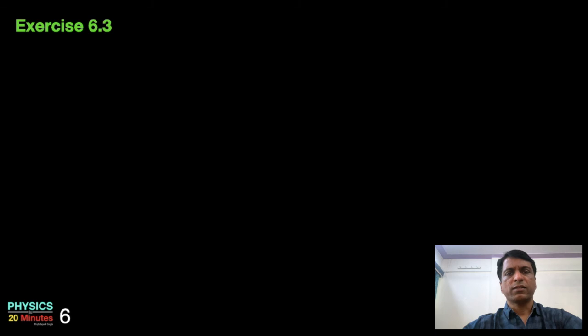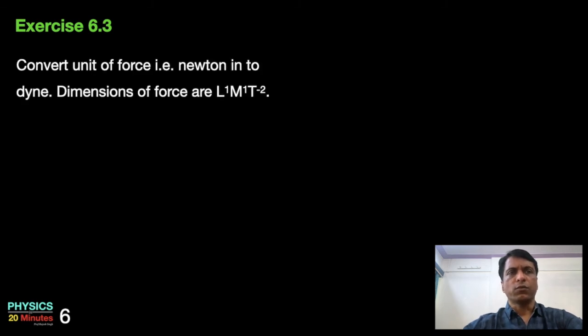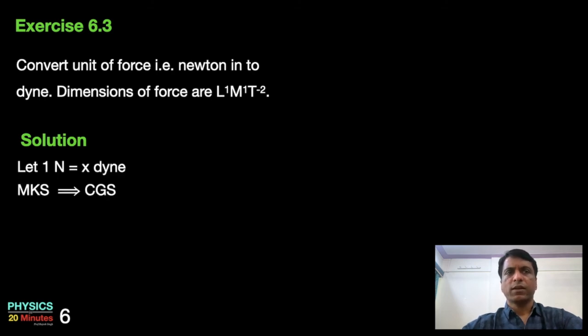Let's take another example to understand these applications. Convert the unit of force, that is Newton, into dyne. Dimensions of force are L^1 M^1 T^-2. At this point, you may pause the video, try to solve the problem on your own, come back and check the solution. The solution is as follows. Let 1 N is equal to x dyne. Newton is in MKS, remember, and dyne is in CGS. So we have to find the value of x.